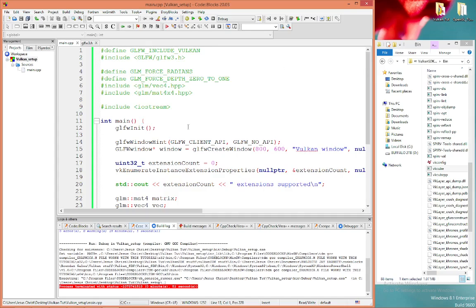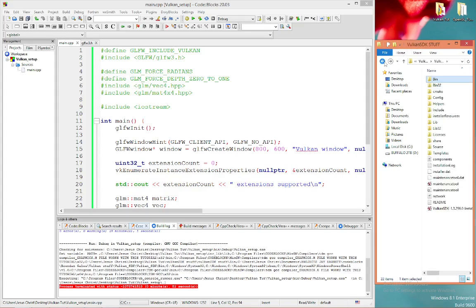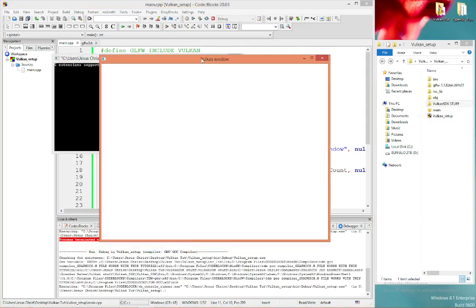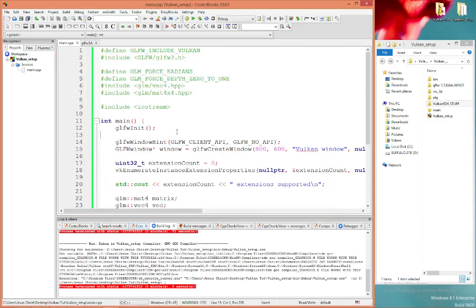Okay, so now you can keep this as a template. You want to go ahead and save everything. You want to right click, save project, and you want to keep this as a template right here. It's your Vulkan window. All you have to do when you get that window popped up is just start drawing stuff like vertices and triangles inside your window so that you can start making your little video games if you're going to be working on video games.